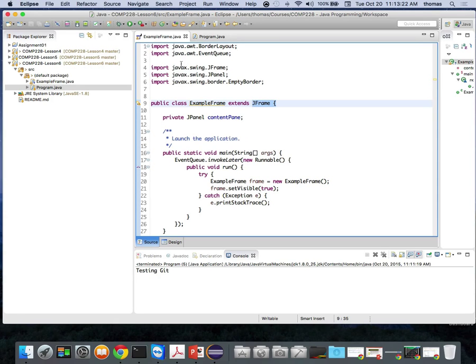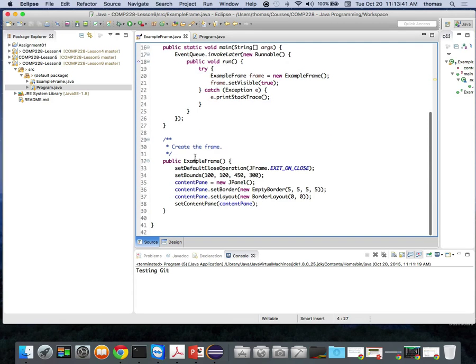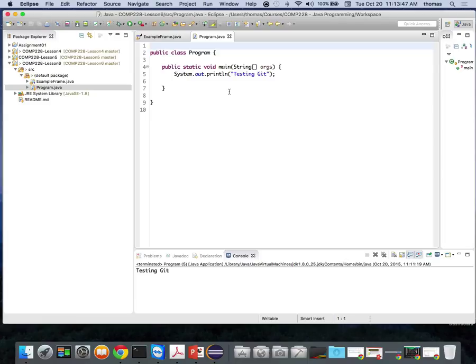Now JFrame, the only way I can get access to it is if I use this import javax.swing. It's in the javax.swing package, and I'm using the JFrame class. That's how I'm importing it to do this. So I'm importing all the different details. So what if, right, I want to use this example frame constructor, but not within its own class? How could I call it in my program.java class? Anybody? I create an instance, just like normal.